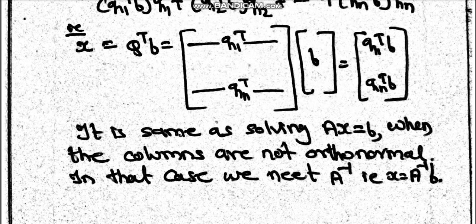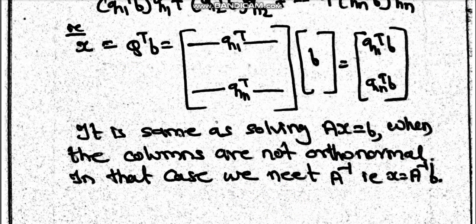So it is the same as solving Ax equals b, as I already told you. x equals A inverse b is needed when the columns are not orthonormal. But when they are orthonormal, you can make use of Q transpose, because Q inverse is equal to Q transpose. If they are not orthonormal, then you have to find x using A inverse b. Okay.